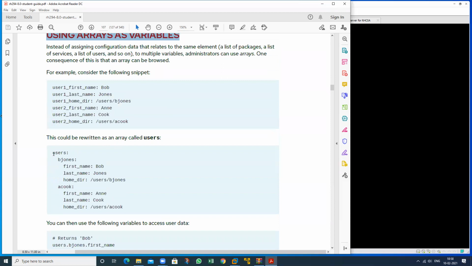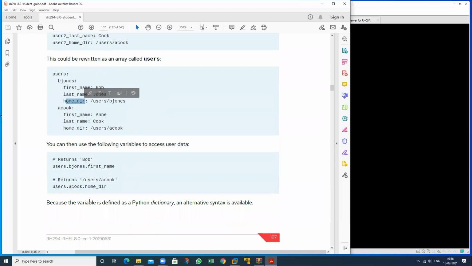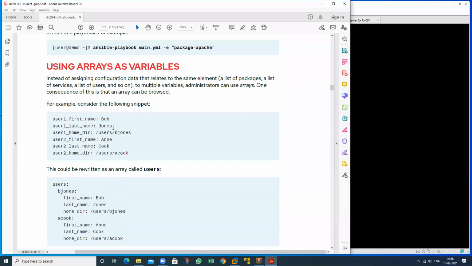See, if I want to create a user, this is the user value: bjones, acook, and this is the name, a sub variable also. So we can call it like this. If we want to call this, we can call it like this: users.bjones.first_name, users.acook.home. So this is the concept regarding the array variable.